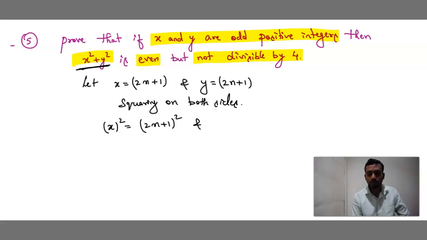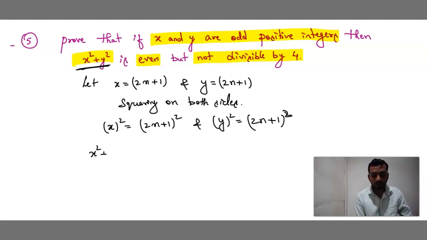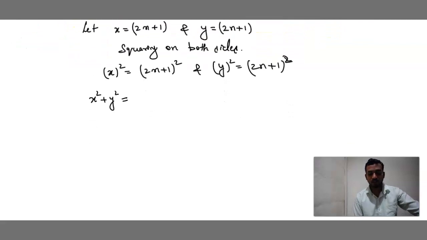And y square is equals to 2n plus 1 whole square. Shall we add both the sides? X square and y square, can we add? Yes. If we add x square plus y square, what answer do we get? That is even. If you add x square and y square, the answer is even. But the solution should not be divisible by 4. That we need to remember.